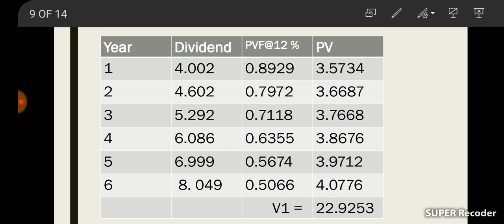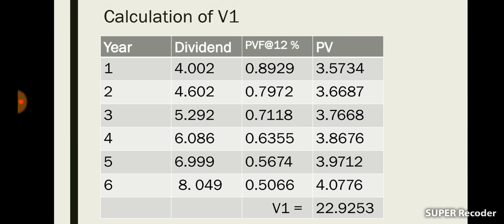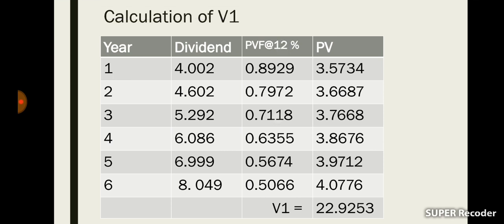Then we will get the present value of third year's dividend 5.292 as 3.768. For that we are multiplying 0.7118 with 5.292. 0.7118 means the present value factor at 12% in the third year.